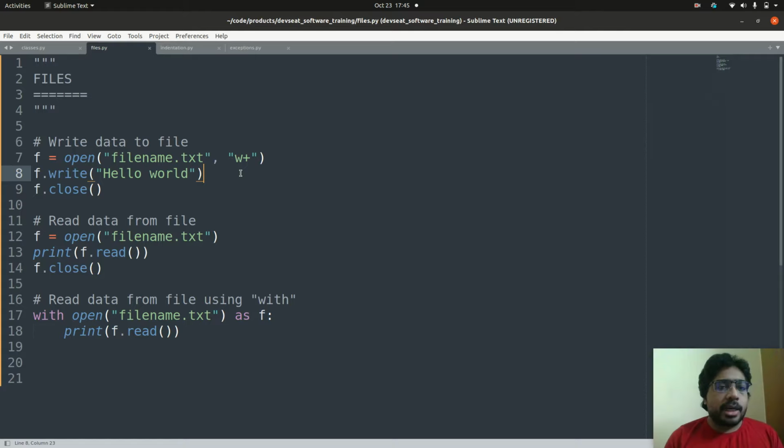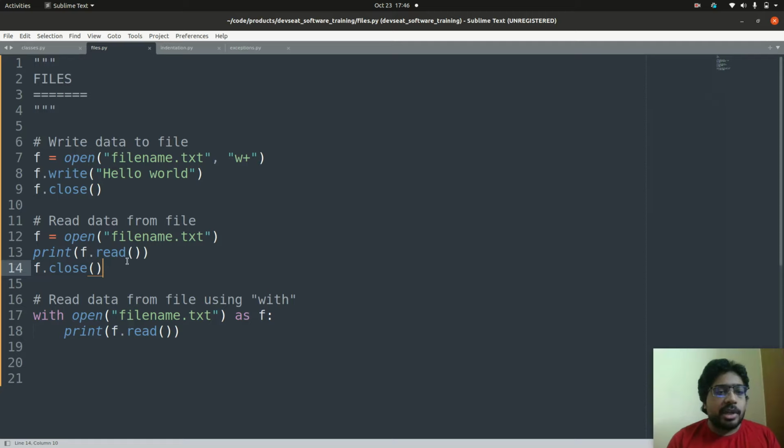Files in Python. If you want to write data to a file, you can use this function open and pass this file name as well as this permission w+. This is basically write permission. And then you can write data to the file, and then you can close the file. Or if you just want to open the file, you don't have to pass any permissions. Default permission is read only, and then you can get the data using f.read, and you can close the file.